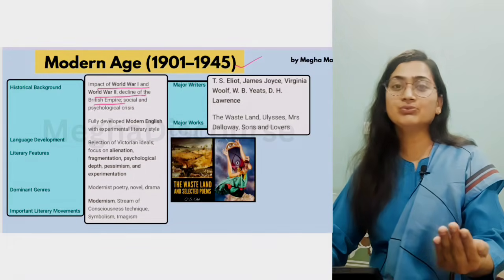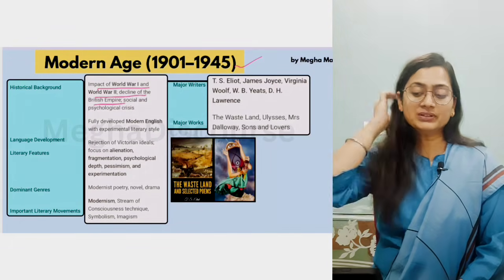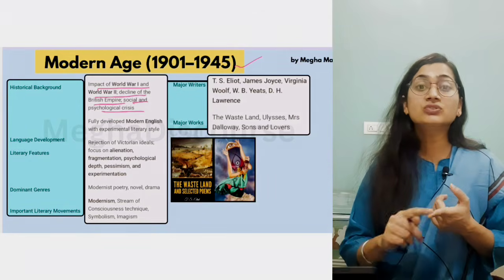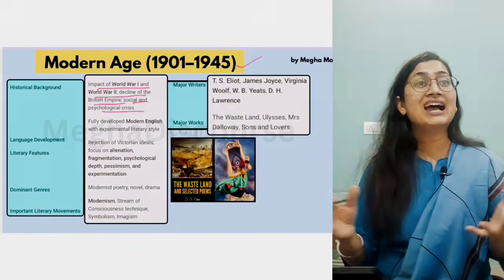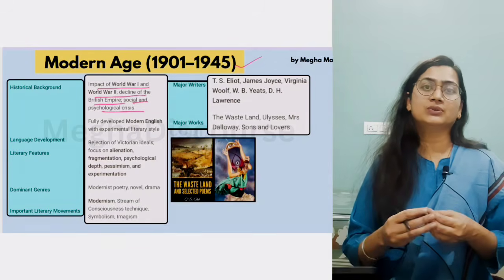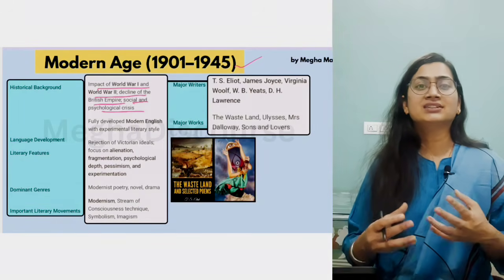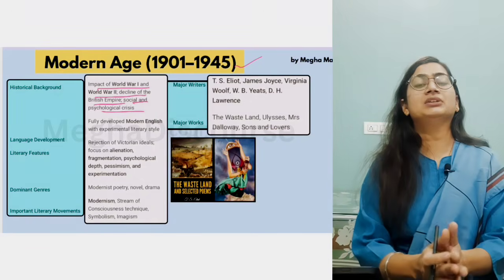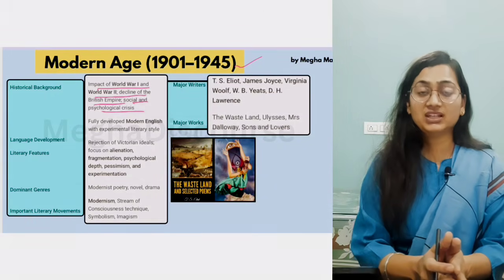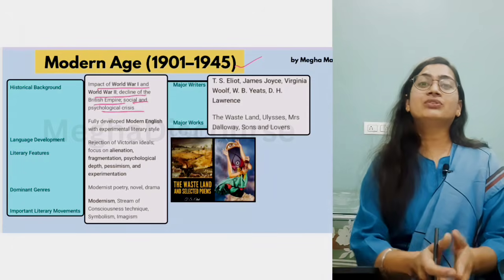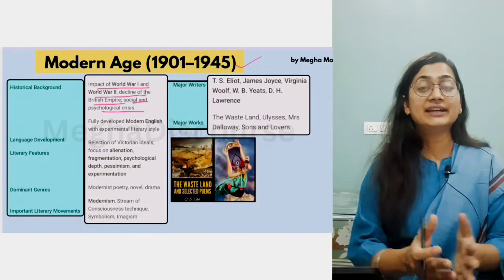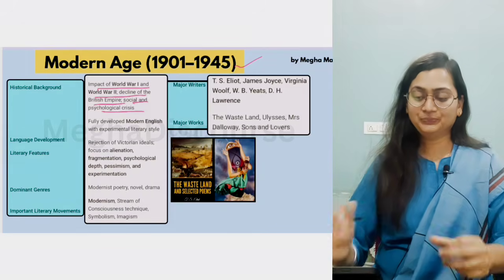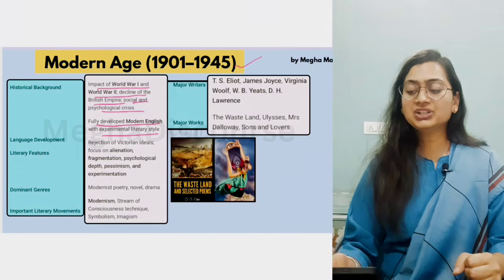Like in 1947 we were freed. So later there is a social and psychological crisis. Why psychological crisis? Because of World War. Then we have the theory of Sigmund Freud, what is id, ego. So psychological crisis in people can be seen, traumatic life can be seen. That's why we have The Waste Land, we have Virginia Woolf, we have George Orwell's 1984, a dystopian society, because of that devastation. Now the fully developed English language can be seen.